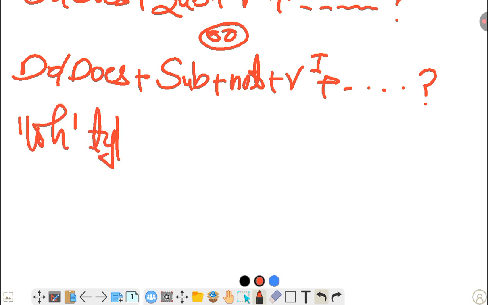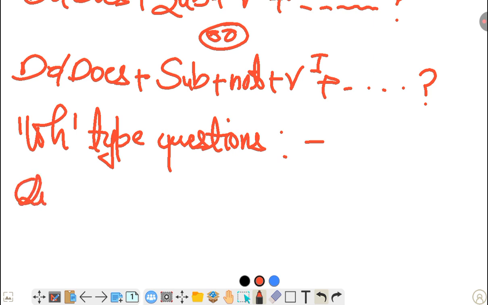Next one is WH type questions. What are WH type questions? WH type questions are those that are asked by using some question words. They are called WH type questions. You cannot answer these questions by saying yes or no. You have to explain something. They are used by asking some question words.